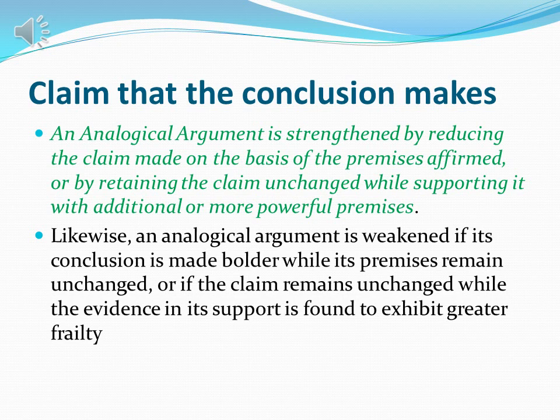An analogical argument is strengthened by reducing the claim made on the basis of the premises affirmed, or by retaining the claim unchanged while supporting it with additional or more powerful premises. By reducing our claim, we can accept the premises already affirmed. But if we want to retain the claim unchanged, we need additional or more powerful evidence or premises.